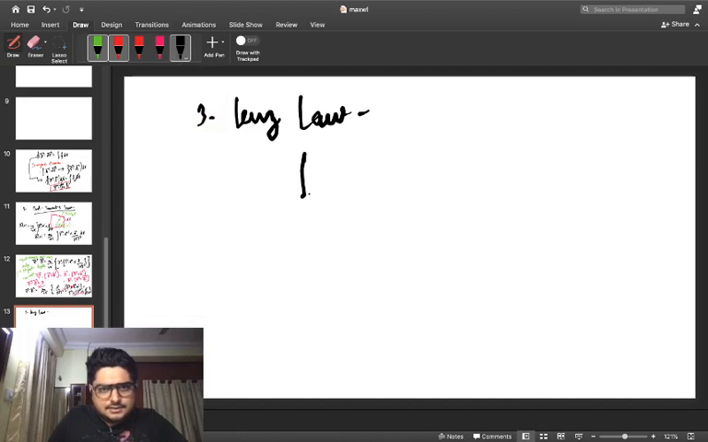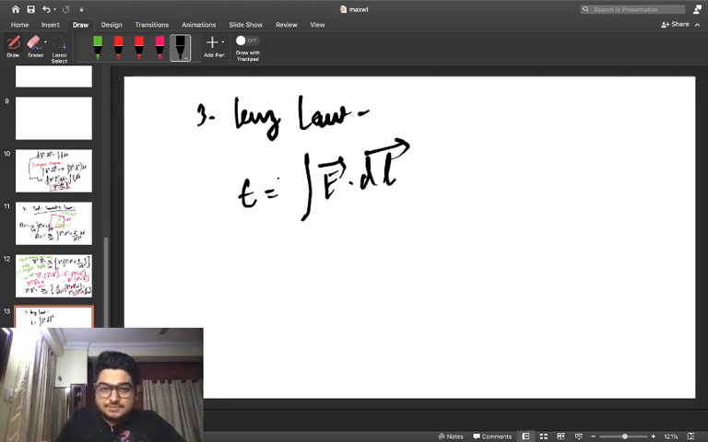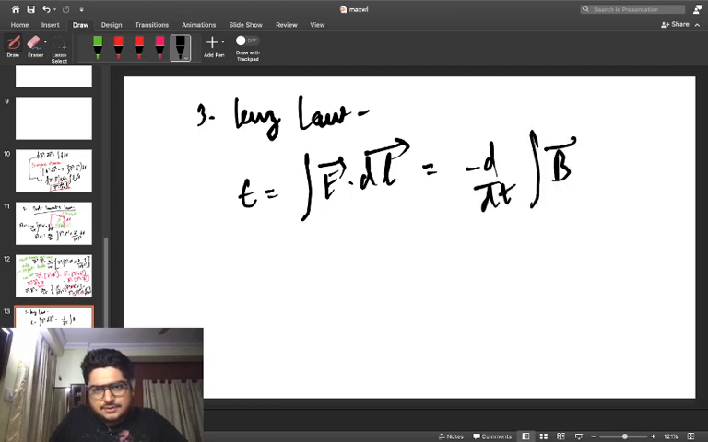That is, the integral of E dot dl. This is the line integral of the electric field, which is equivalent to the electric potential or the induced EMF in this particular aspect, is equal to minus d by dt of the integral of B dot ds. Now we have to perform a transformation. There itself we have to use the Stokes theorem.